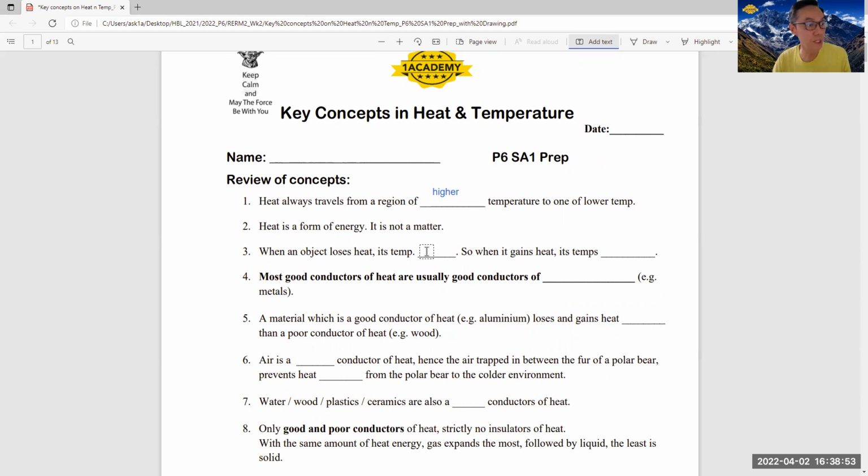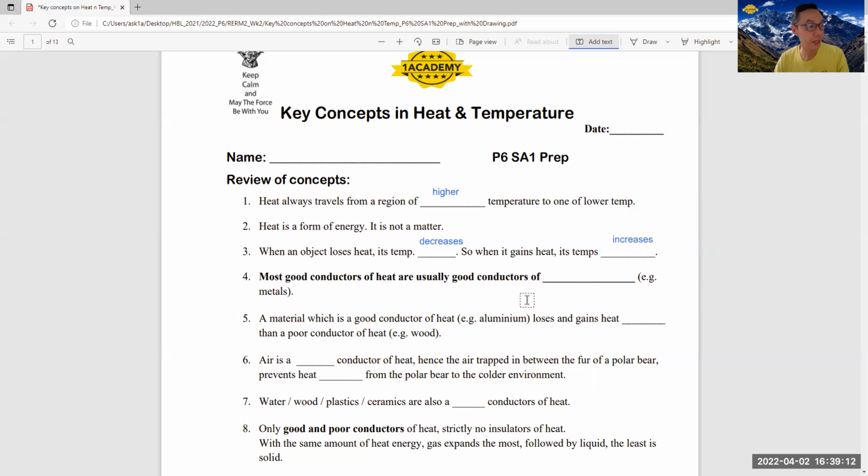When an object loses heat, its temperature drops, or decreases. Okay, you mentioned decreases, right? Similarly, when an object gains heat, the temperature increases.